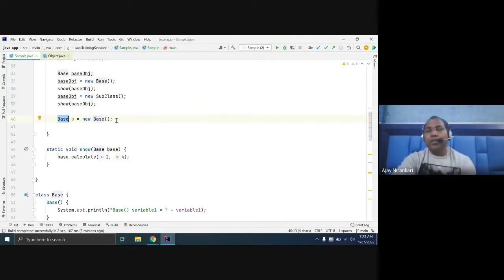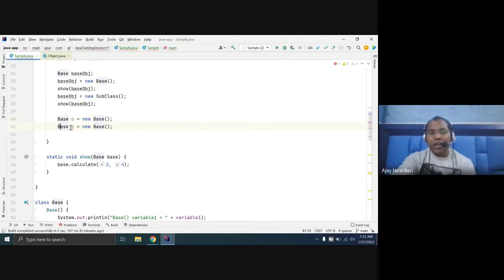But inheritance gives us one new concept: the left side can be anything, maybe the superclass, and the right side can be the subclass. This is the new thing. This is only feasible through inheritance. If this class is not inheriting from here, you cannot write this code.